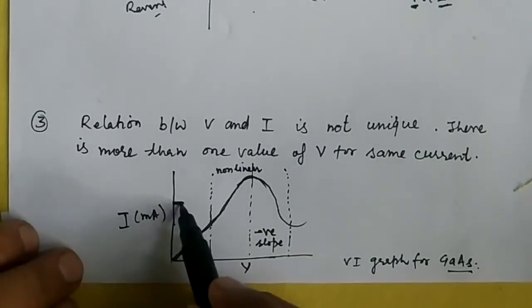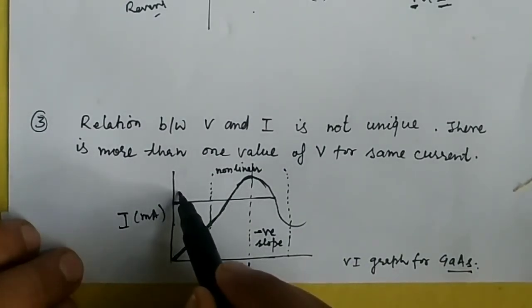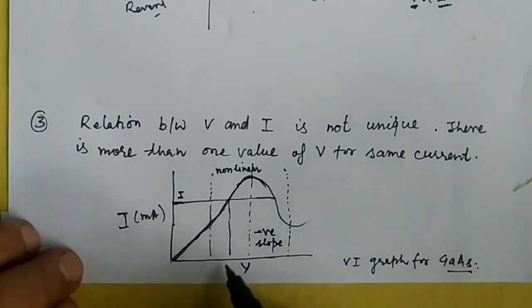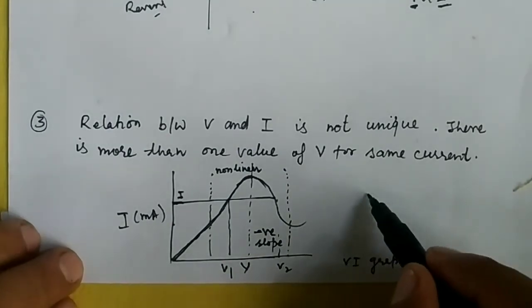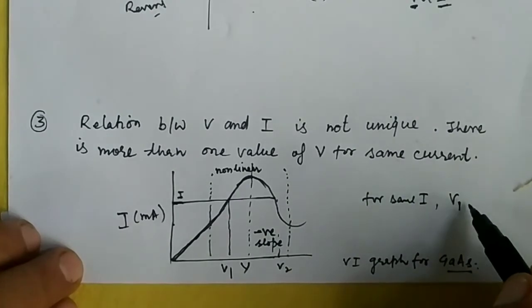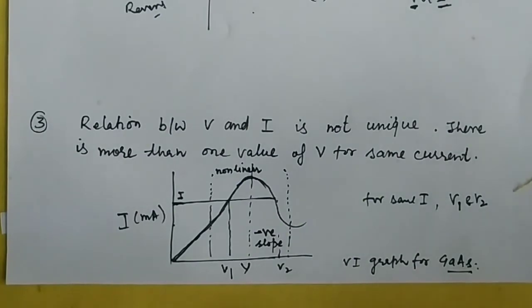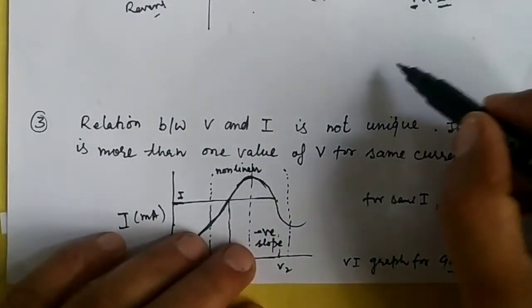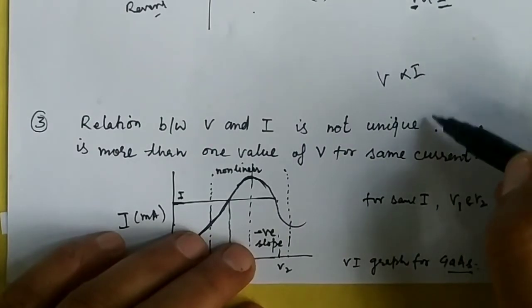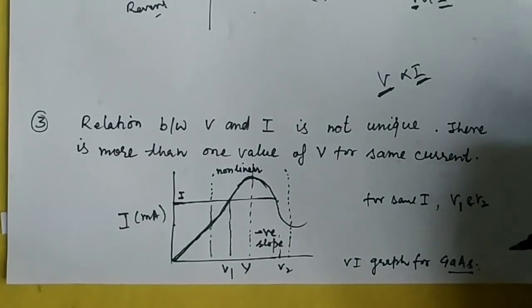The graph has two values of potential at the same current. So this is the same current and we have two values of potential, that is V1 and here it is V2. So for the same current we have two values of potential, at V1 also and at V2 also. Means at two values of potential I am having the same current. But we know that V is proportional to I. So for a single value of potential, I will have a single value of current. So again, it is not verified by Ohm's law.